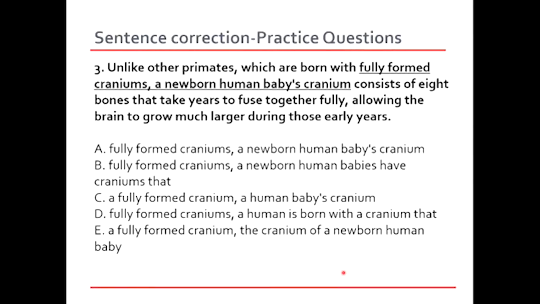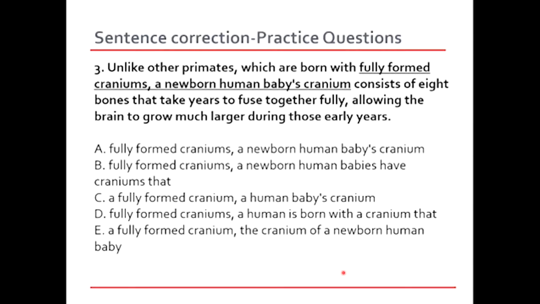Okay, now if we think that C or E are the right answers, look at the original sentence. It says fully formed craniums. There's a plural word, craniums, and we are comparing it with primates, which is a plural subject. So once again, there needs to be consistency within the sentence.